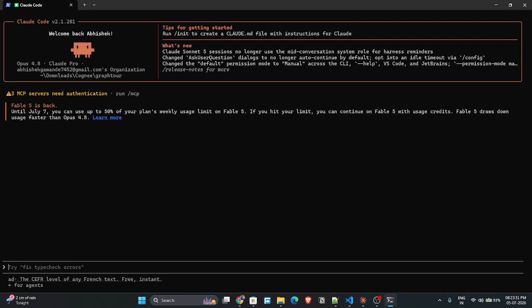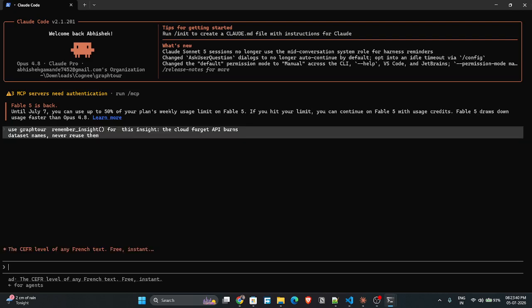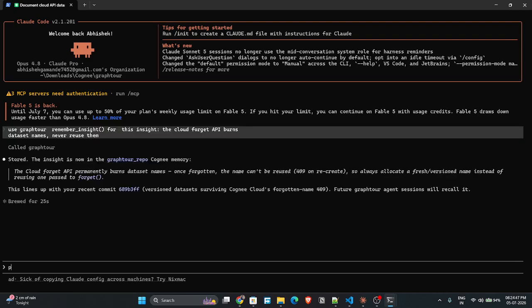Now, Graphtour is also an MCP server, so we'll ask Graphtour to remember something for us. So now this has been stored. Now we'll close this session and in a new session ask for the same insight so we can demonstrate that the memory is working.